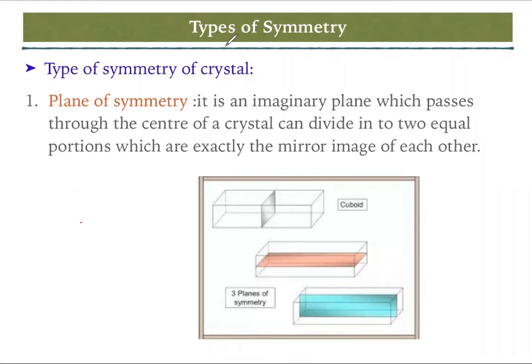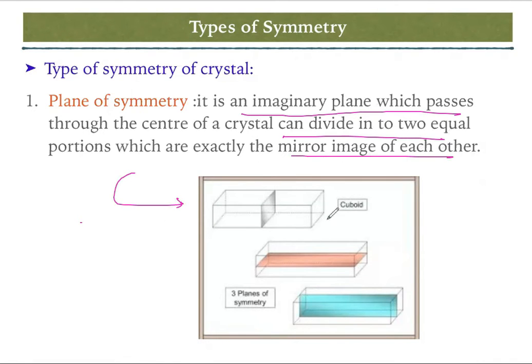Now next we'll discuss the symmetry of the crystal. There are 3 types of symmetry present. First, the plane of symmetry. It is an imaginary plane which passes through the center of the crystal and can divide it into 2 equal portions which are exactly mirror images of each other. You see these 3 examples.